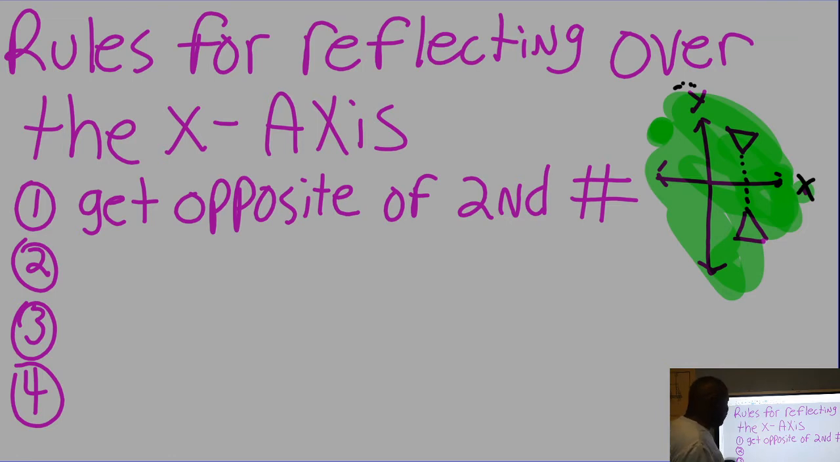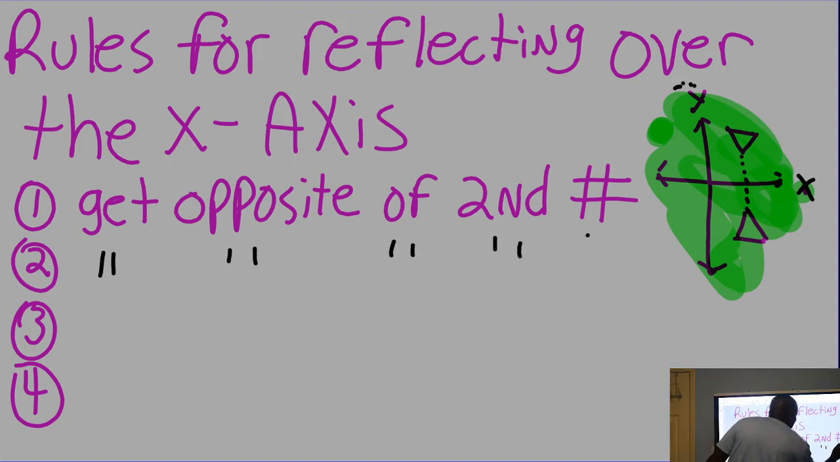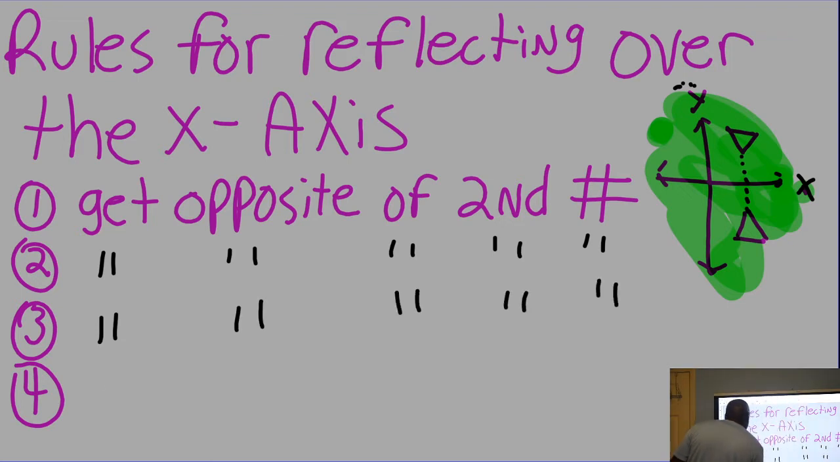There are rules for reflecting over the x-axis. All you have to do is get the opposite of the second number. There are four rules for reflecting over the x-axis. Get the opposite of the second number. Rule number 2, ditto. Rule number 3, ditto. Rule number 4, ditto. Just get the opposite of the second number.